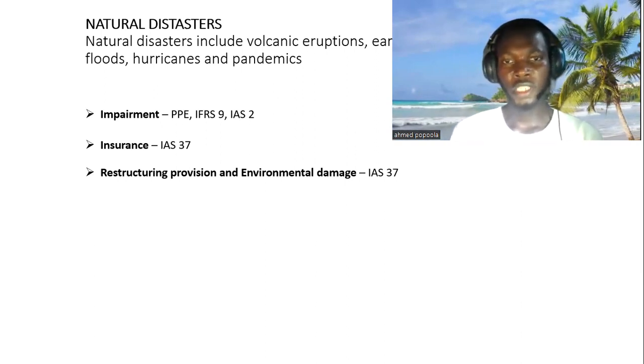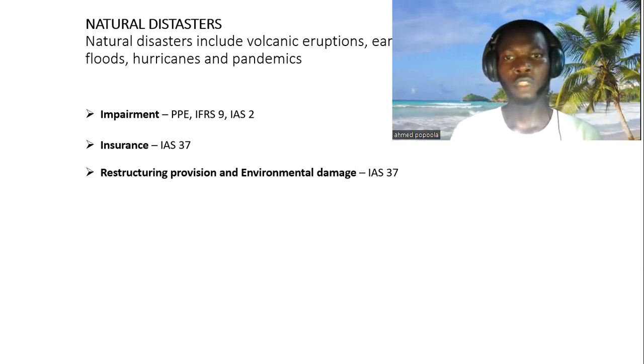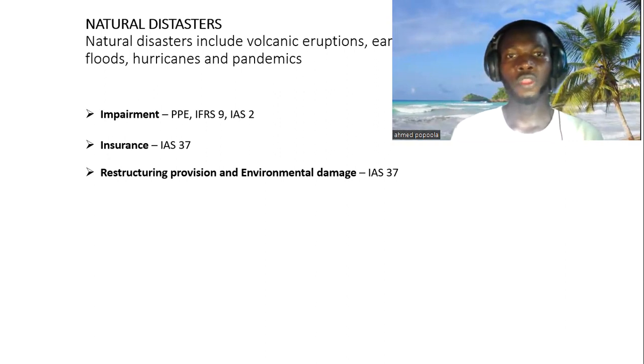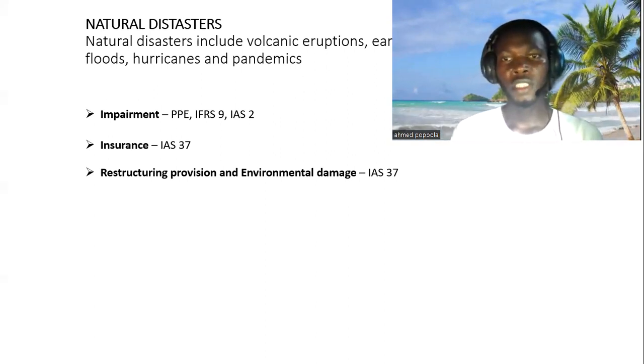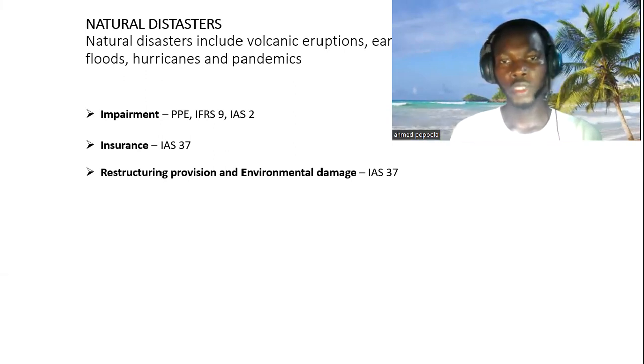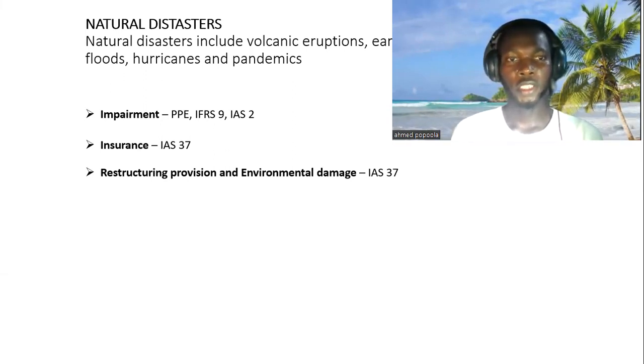As a result of the natural disaster, it will have increased the amount of provision that needs to be made for taking the environment to its original position. So in that case, there will be additional liability that needs to be provided for, which is in line with IAS 37, right?